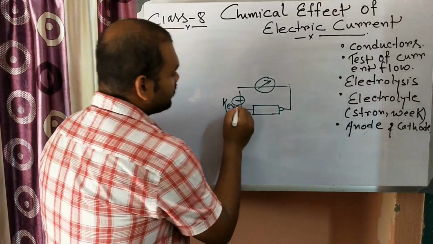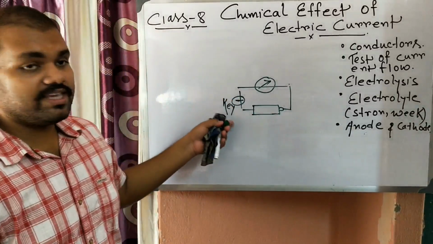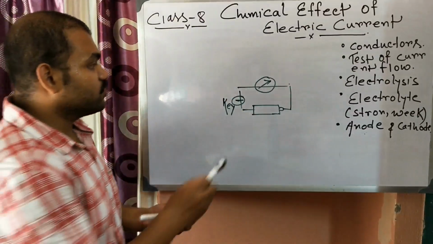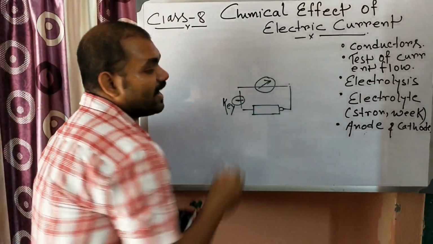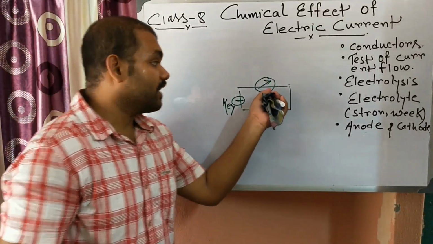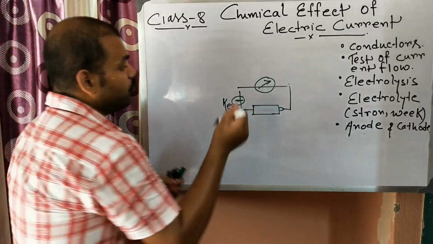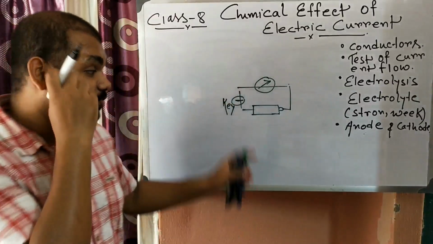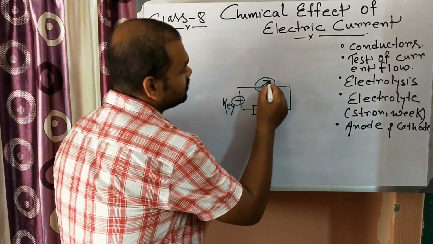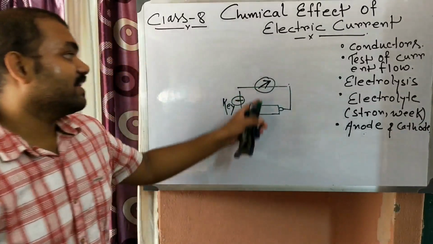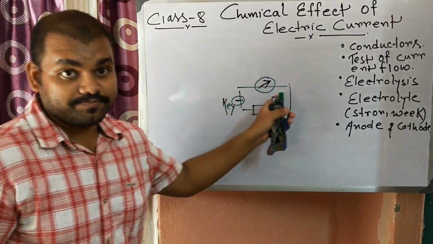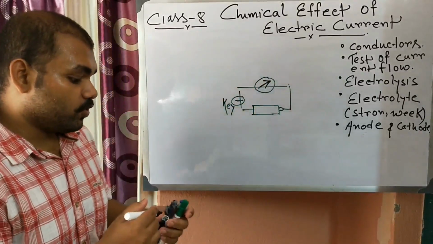If the key is open, you will see no deflection on the magnetic compass. Now if we close the key, it completes the circuit, and you will see a deflection on the magnetic needle of the compass.